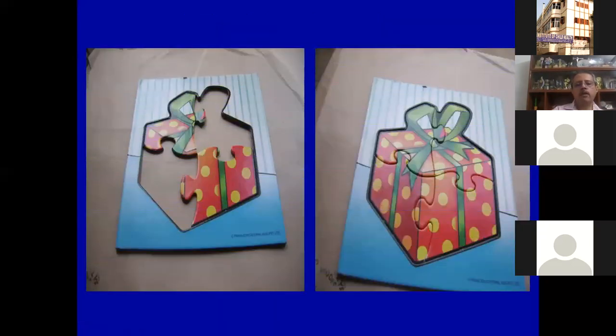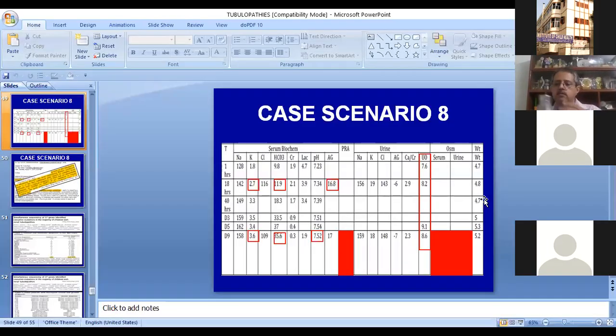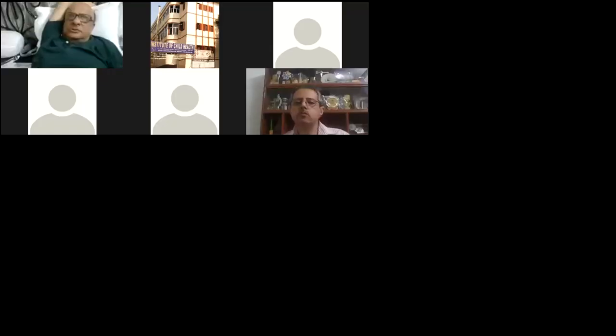So primarily it is putting it in this pattern, and I hope that we have been able to discuss, understand and recognize some of the patterns. Thank you. Any question?